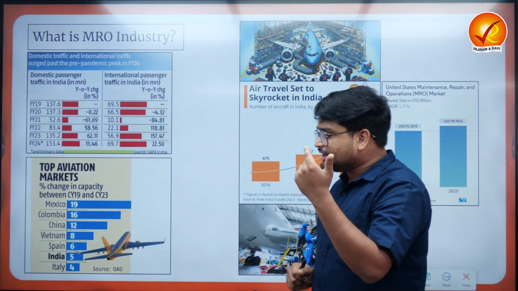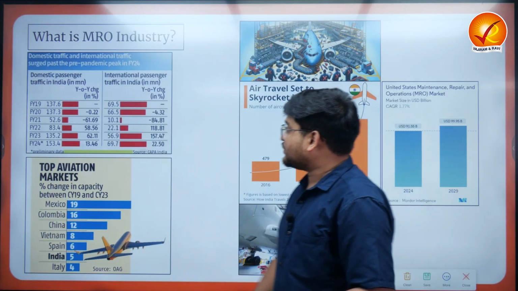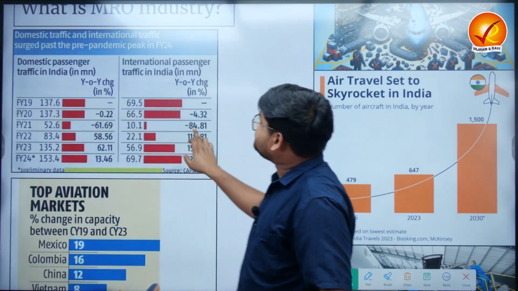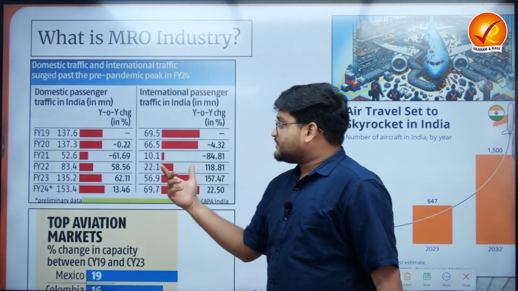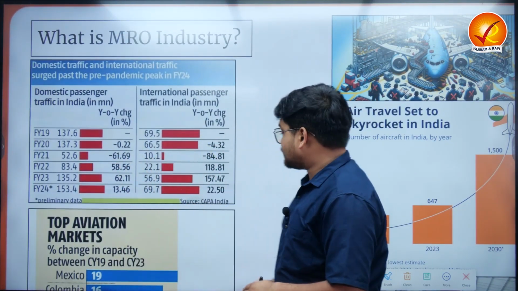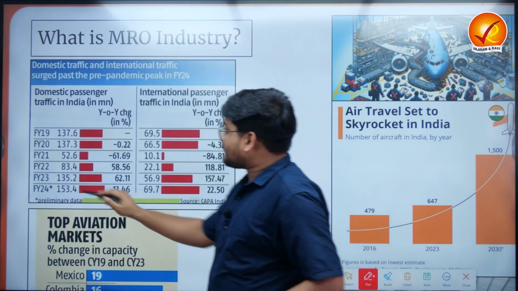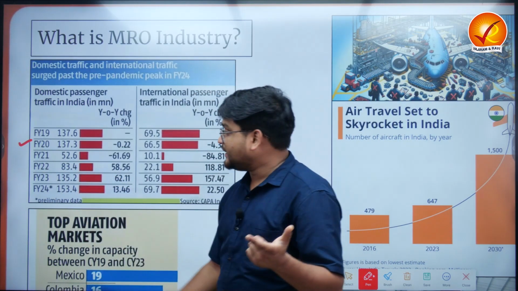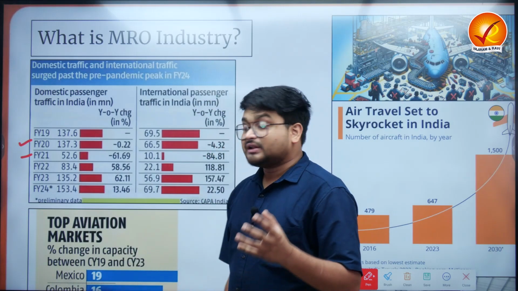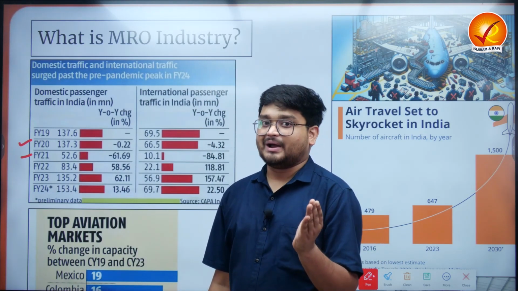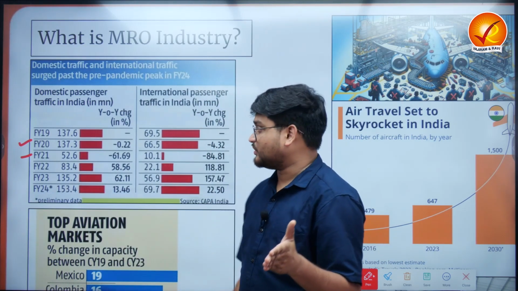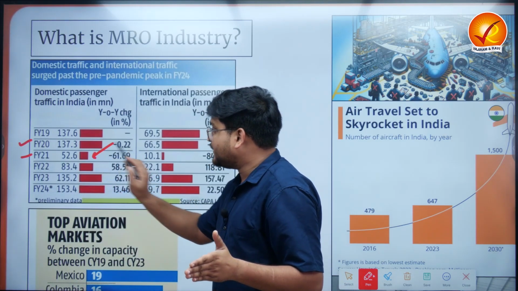Now, if we look at some data, which is also important, right? If you can understand, during the COVID pandemic, obviously it was evident that from financial year 2020-21, the aviation sector suffered a setback due to the pandemic, due to the lockdowns and so on. So obviously the passenger traffic declined.